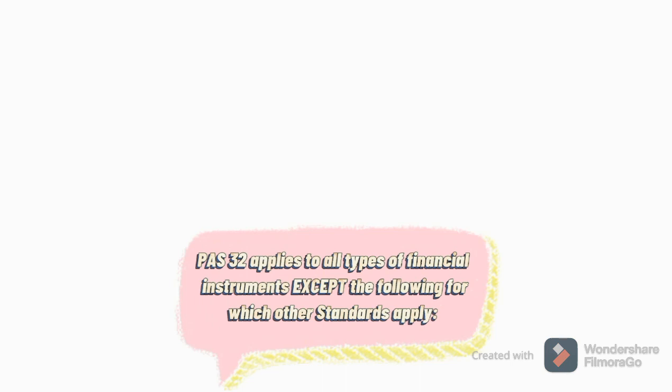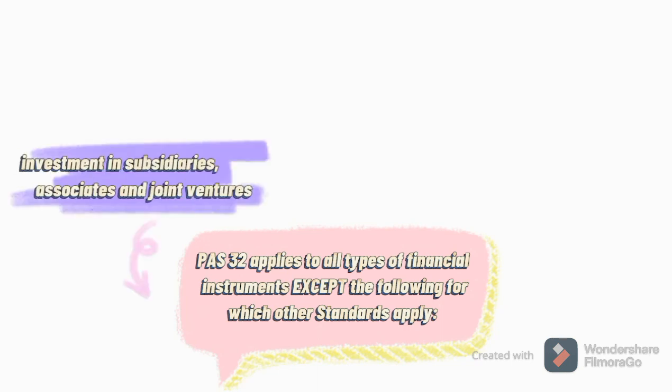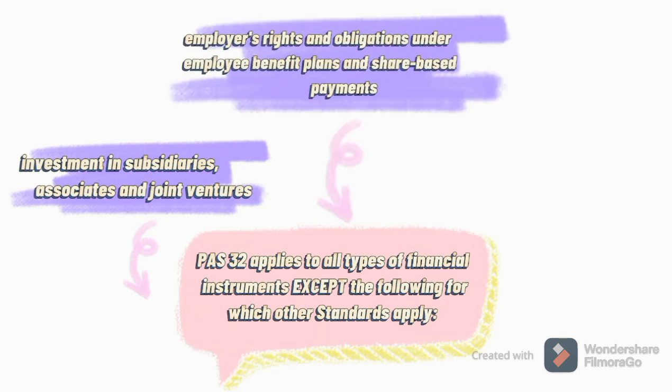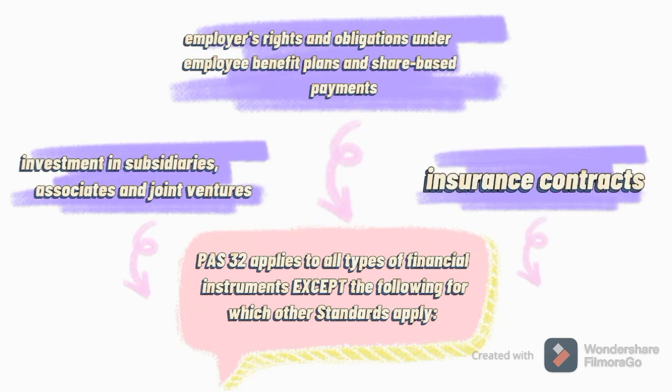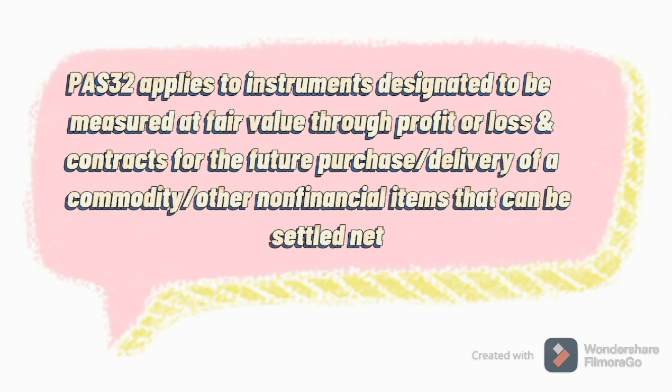PAS 32 applies to all types of financial instruments except the following, for which other standards apply: investments in subsidiaries, associates, and joint ventures, employers' rights and obligations under employee benefit plans and share-based payments, and insurance contracts. PAS 32 applies to instruments designated to be measured at fair value through profit or loss and contracts for the future purchase or delivery of a commodity or other non-financial items that can be settled net.